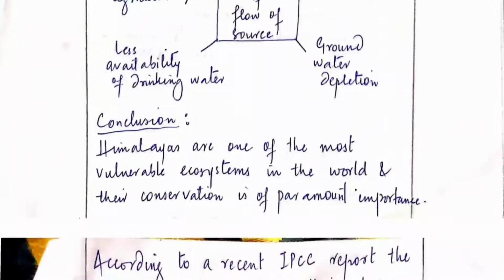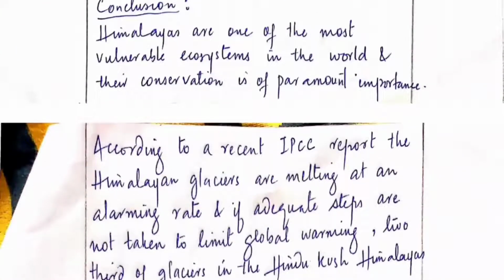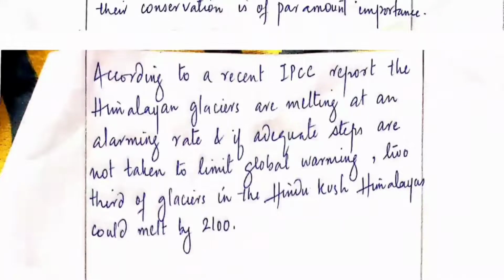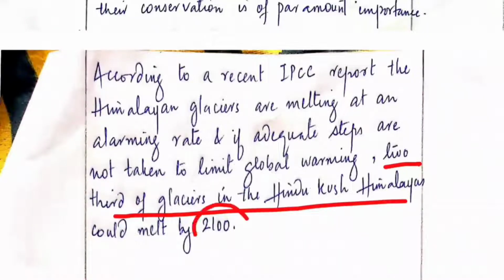Now in the conclusion, we'll write that the Himalayas are very valuable ecosystems. We need to conserve them, and according to the IPCC, the Himalayas are melting at an alarming rate. Steps need to be taken to conserve such biodiversity hotspots. It is said that about two-thirds of the glaciers in the Hindu Kush could melt by 2100. To stop this we have to stop global warming, be responsible about our duties, and act with due diligence and without any human negligence.